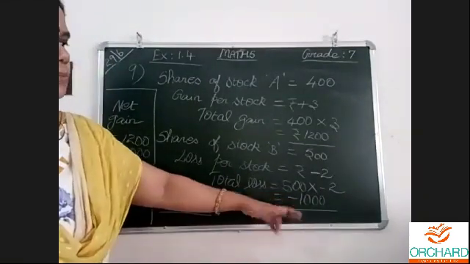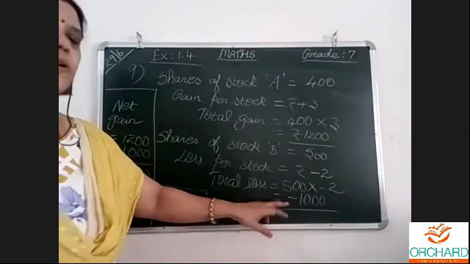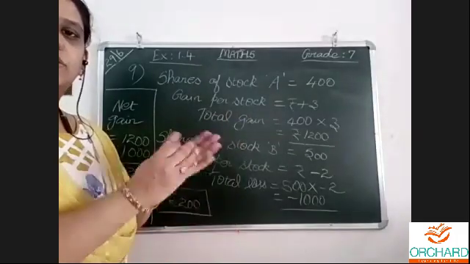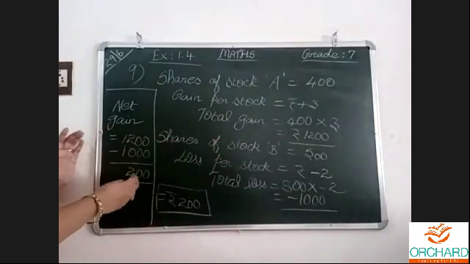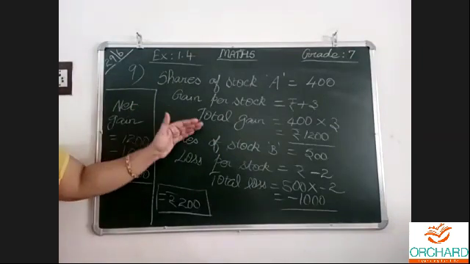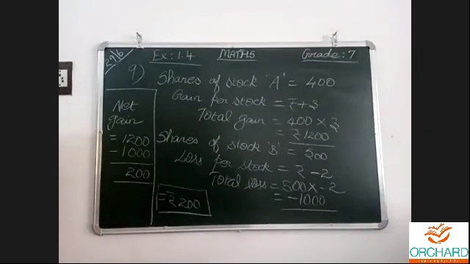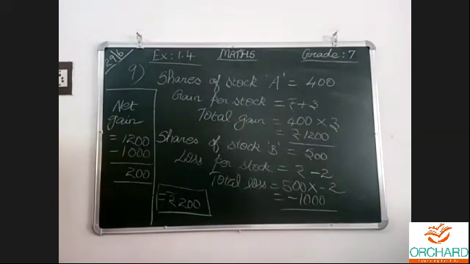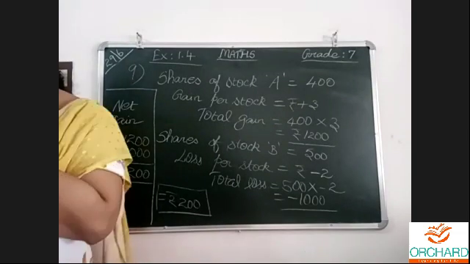So 1000 rupees gone. Now what is the profit? 200 rupees profit, 1000 rupees gone down. So what is the total? When we do the subtraction, net gain, 200 rupees is the profit for the Kona. So that is it. Understood? The last question of our exercise, word problems, is completed.